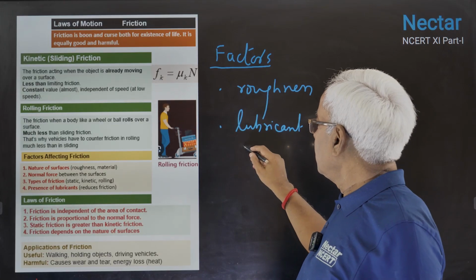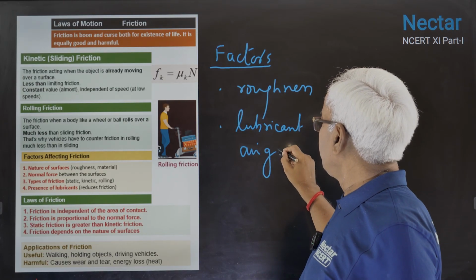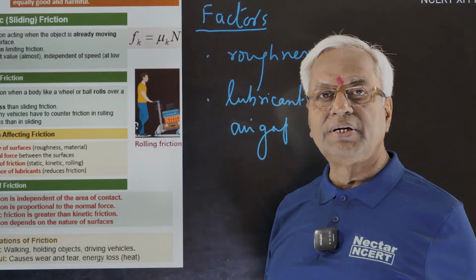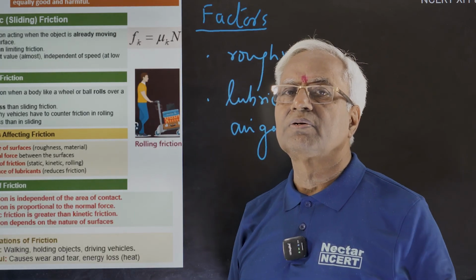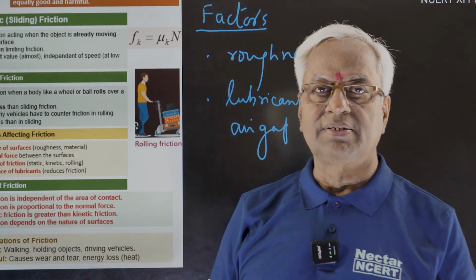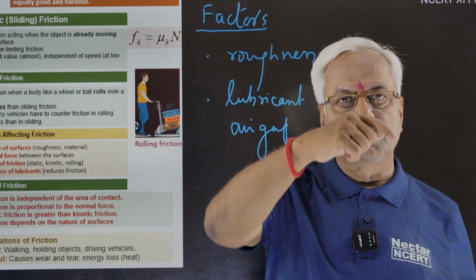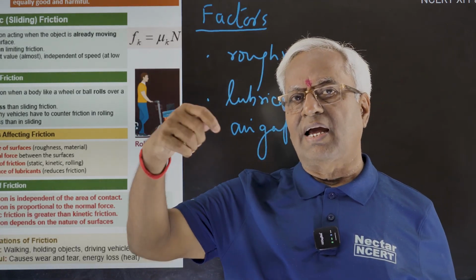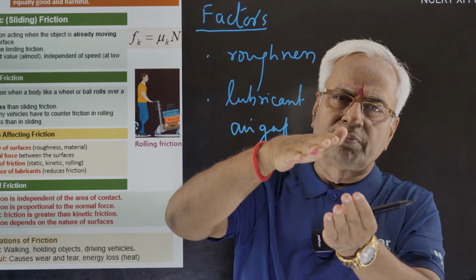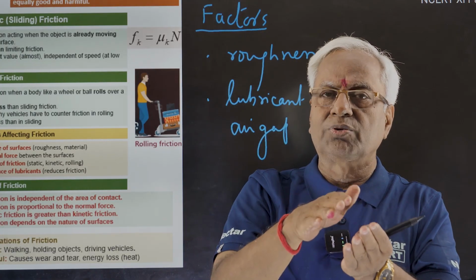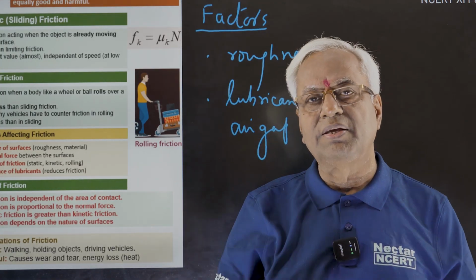If there is an air gap, then also friction automatically decreases. Nature of surfaces also matters. For example, if it is zigzag type, the contact won't be so easy. In that case also friction will be variable.